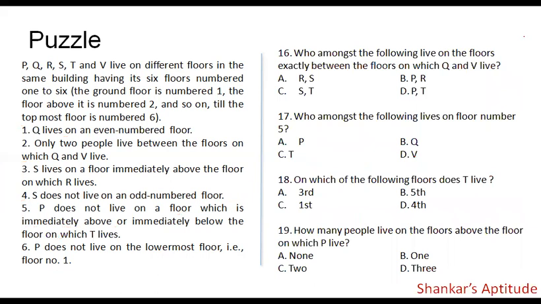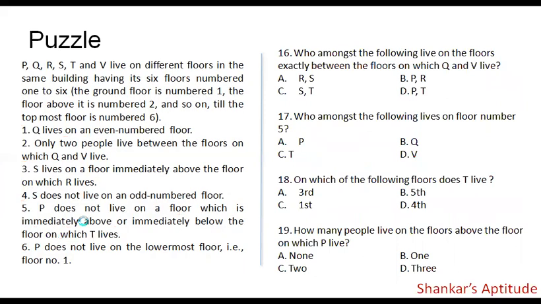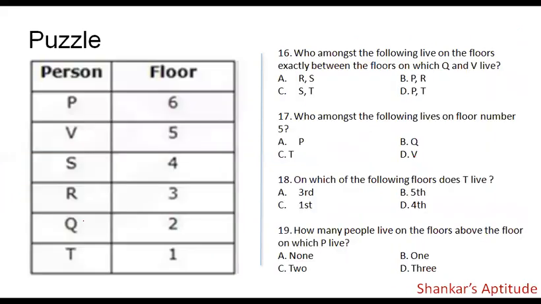All right. Now, I shall give you the correct answers for these questions. So this is the arrangement. PVSRQT. That's what we have considered. So that is what I have presented here. And then let us now answer the question. Who amongst the following live on the floors exactly between the floors on which Q and V live? We can see that between Q and V, 2 people, S and R, are occupied. Option 1, that is option A, reads RS. That will be the answer for our question here.